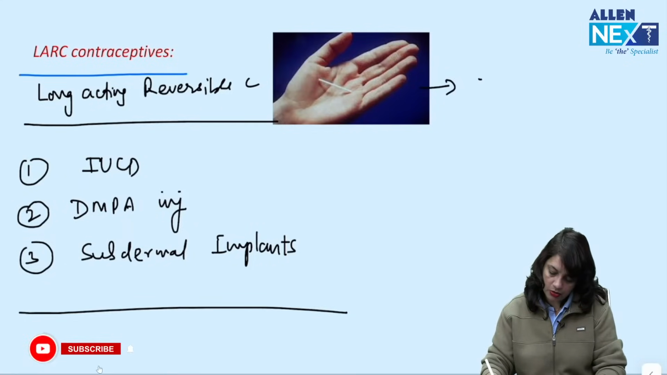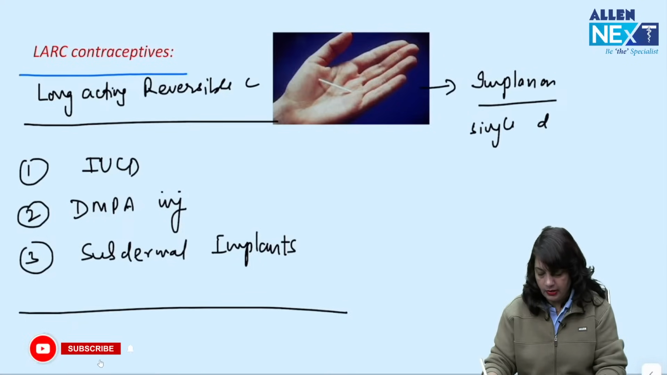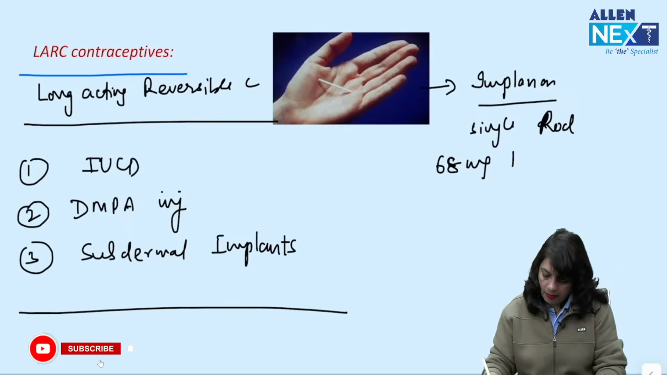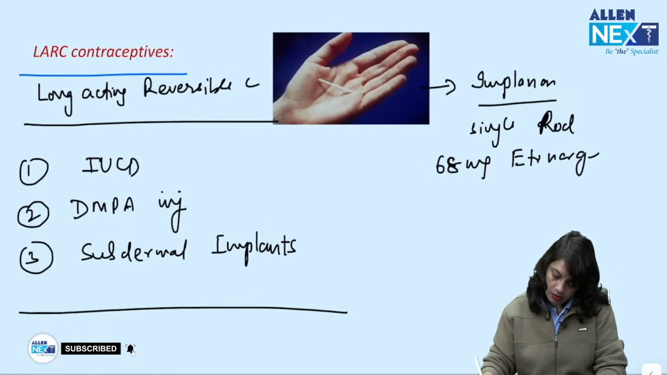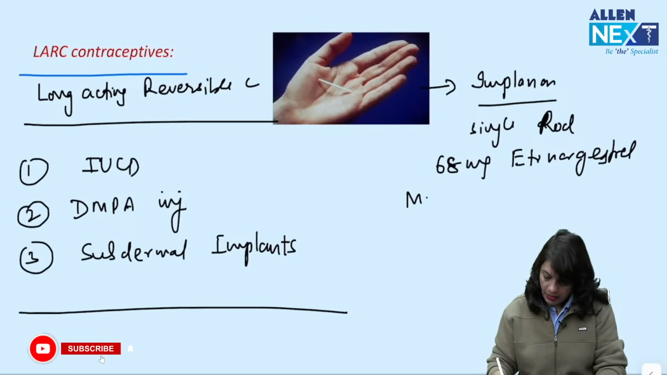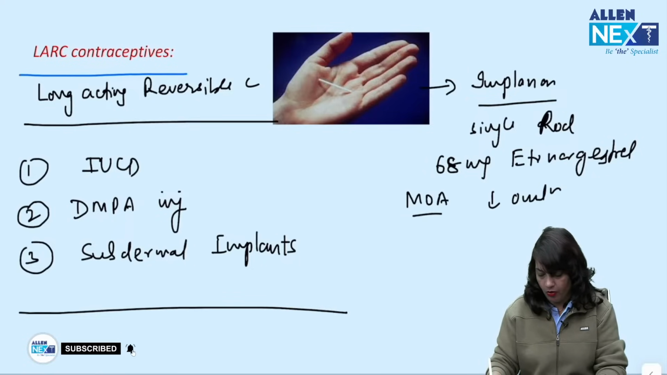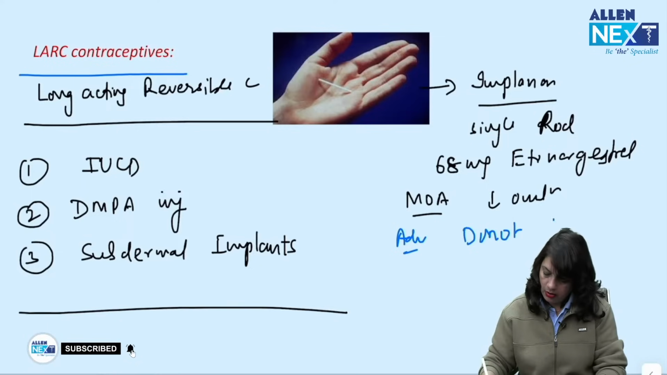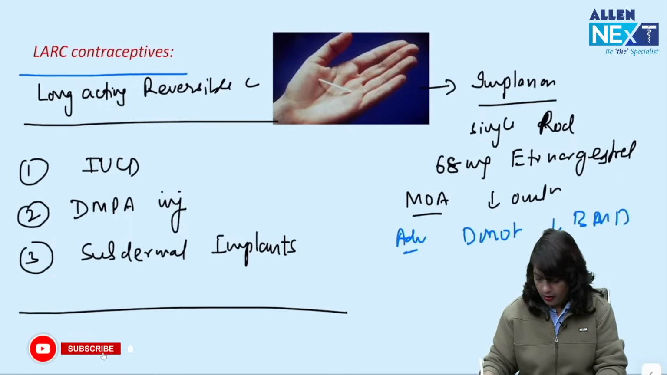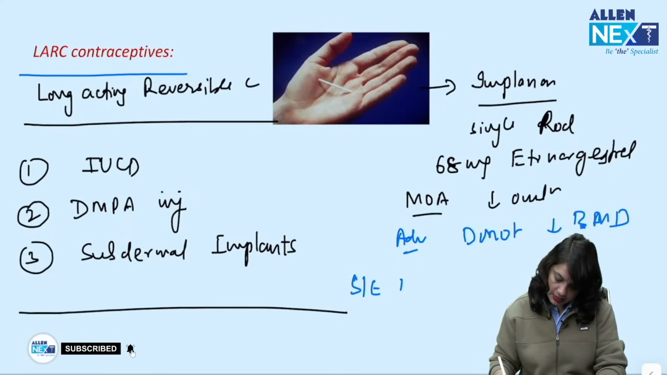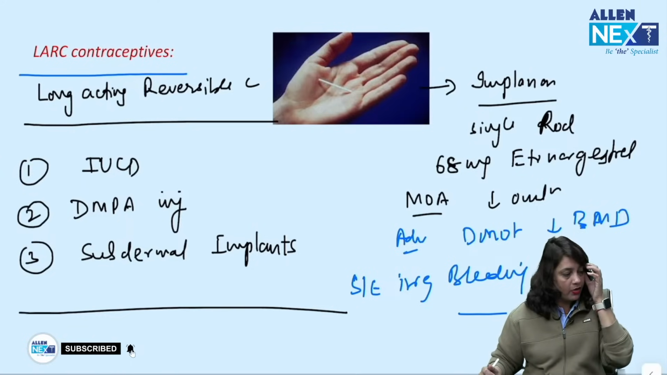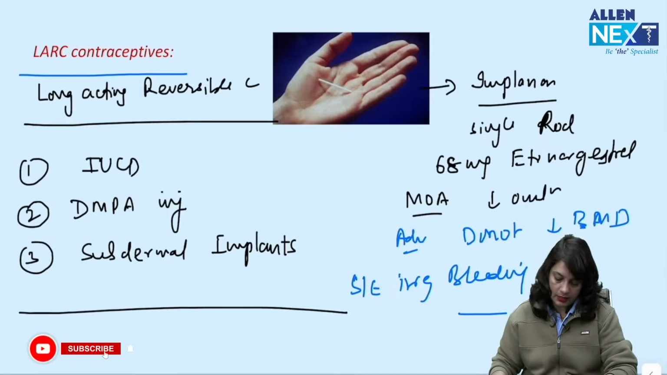Okay, what is this image showing? This image is showing Implanon. That is a single rod. It contains 68 milligram of etonorgestrel, and mechanism of action is suppression of ovulation. Advantage is it does not decrease bone mineral density, but side effect is irregular bleeding. Okay. Implanon.